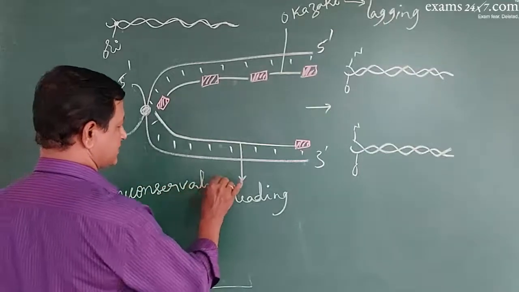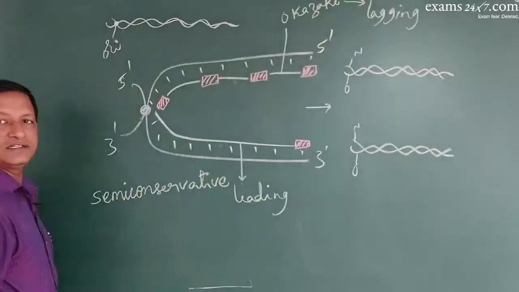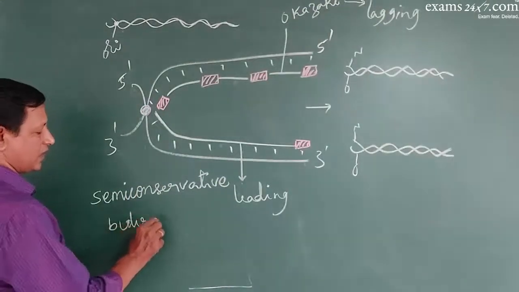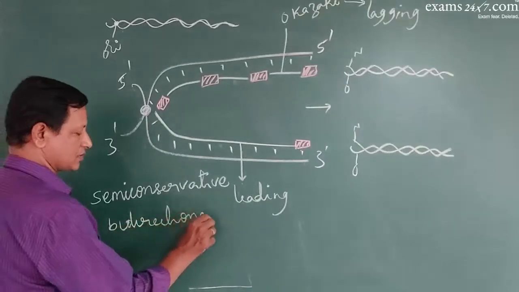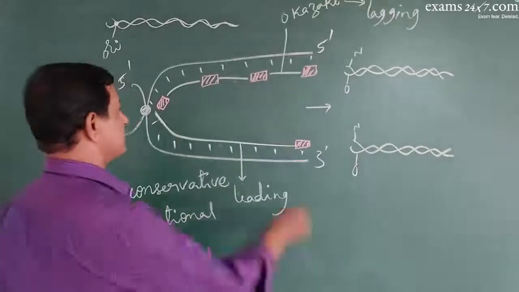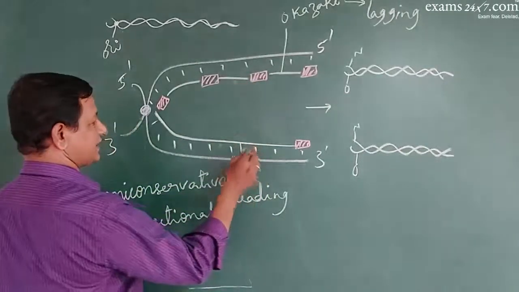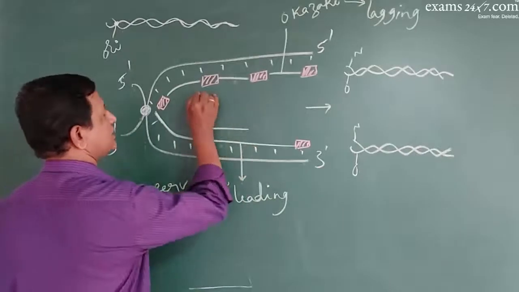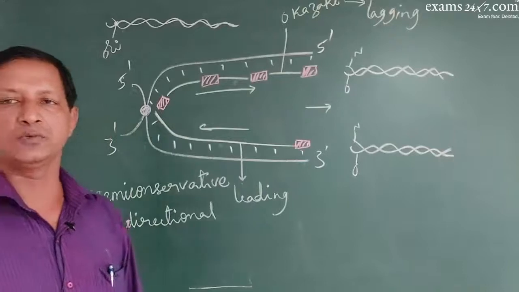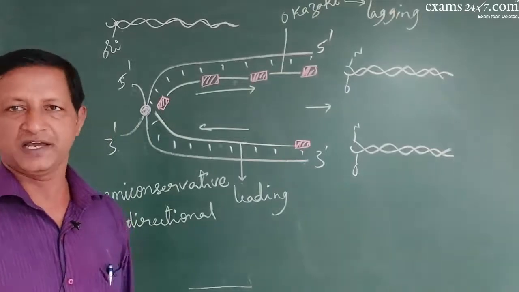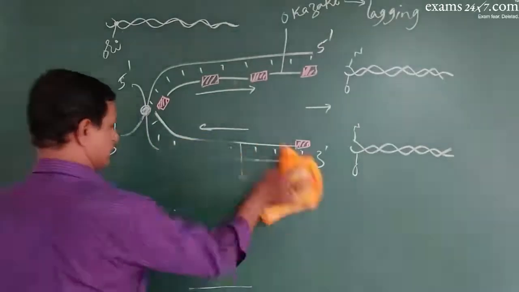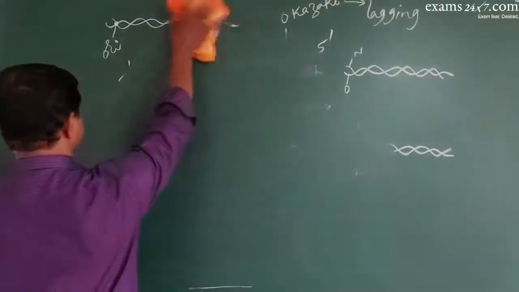It is called semi-conservative, and it is also called the bidirectional process because, see, here attachment has taken place towards the ori, here attachment has taken place away from the ori. So in both the directions the new molecule has been synthesized. Hence the process is bidirectional and semi-conservative.